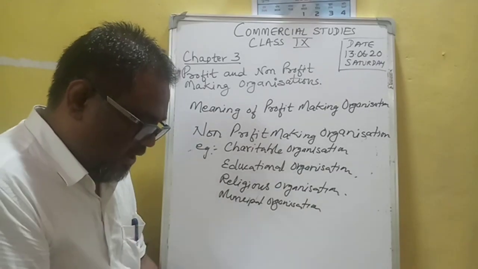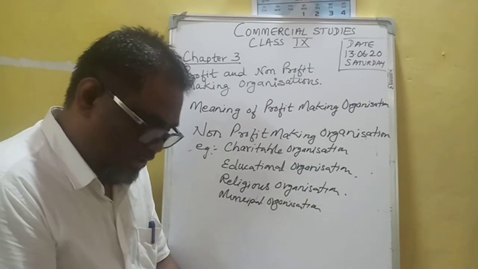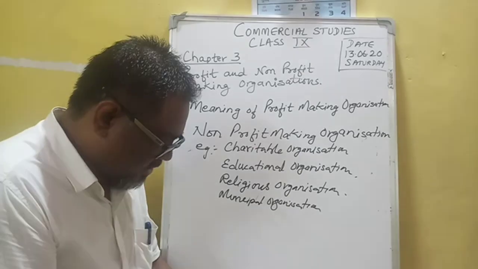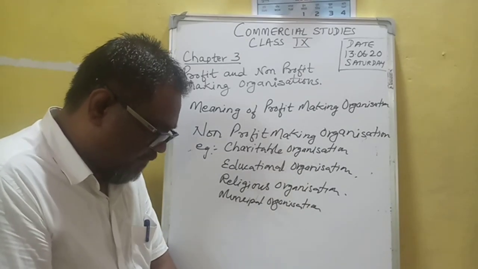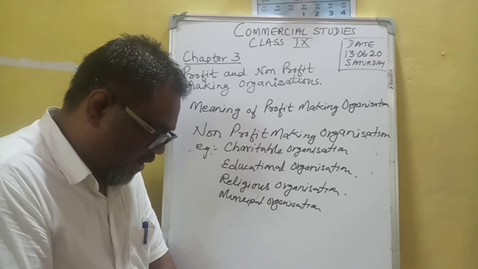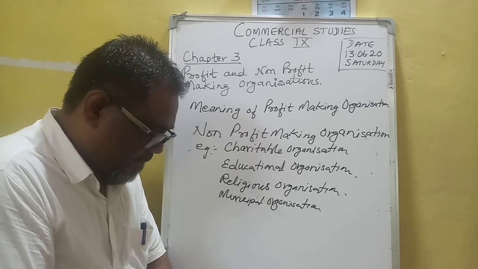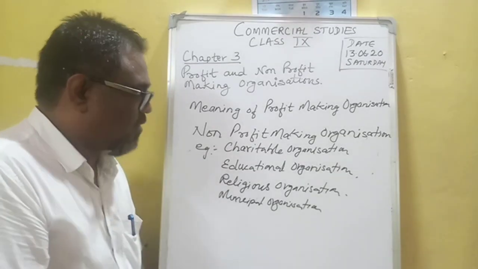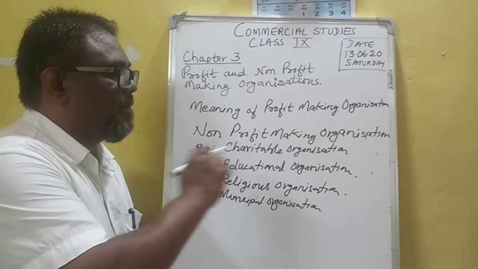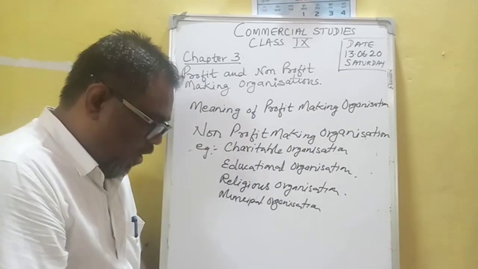So these are as per the syllabus. Let's see our syllabus also, what is given in the syllabus on non-profit making organizations. We have meaning and types like society, trust, and non-profit companies. We just have to go through a very short chapter: meaning and examples. Meaning of profit-making organization and meaning of non-profit-making organizations.